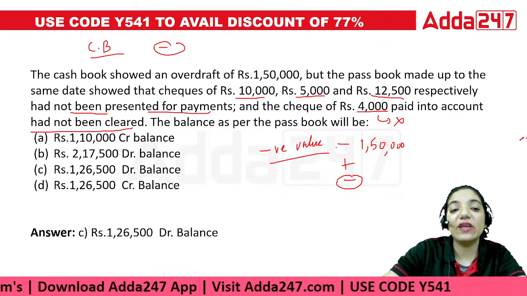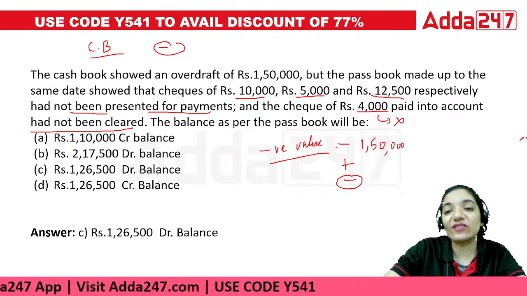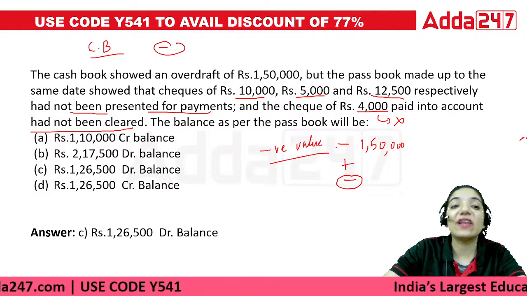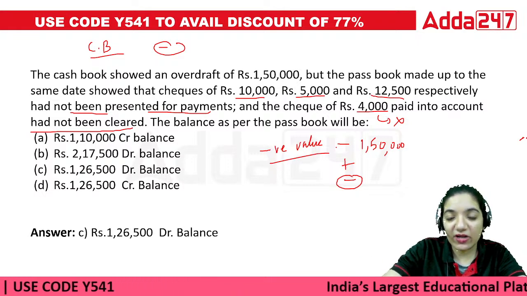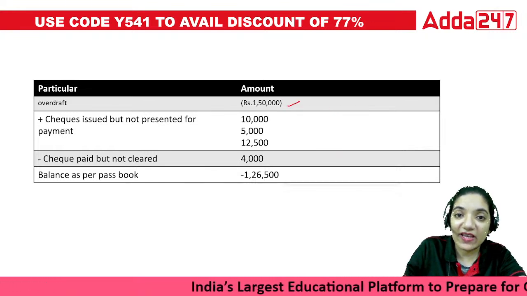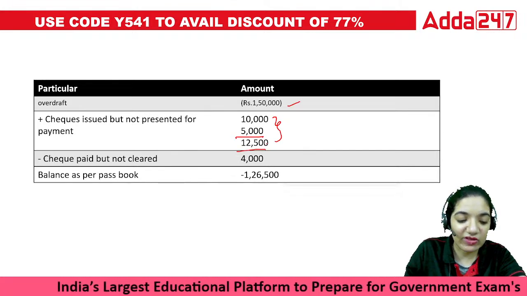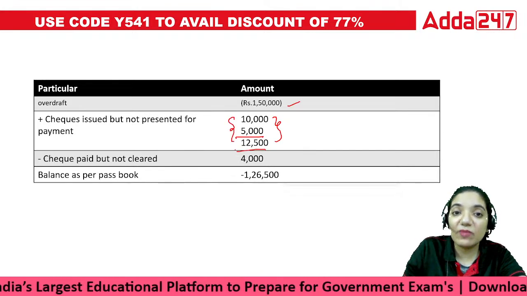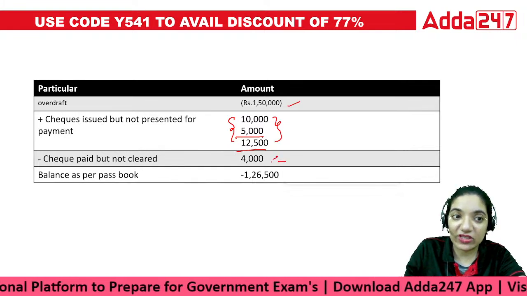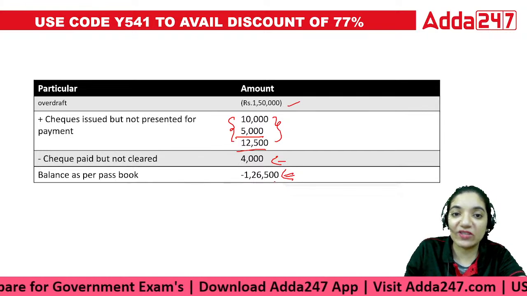The answer would be 126,500. Why is that? Because 10,000, 5,000, and 12,500 were positive balances, while currently this particular account has a negative balance. So it goes like this: 1,50,000 was a negative balance, while 10,000, 5,000, and 12,500 were all positive balances, and the check paid but not cleared was a negative balance. The total comes out to be the balance as per the passbook, 126,500.